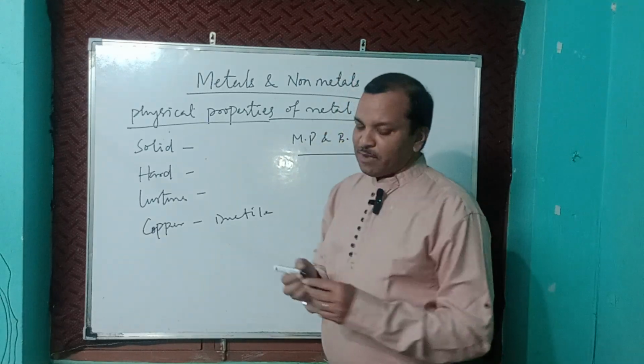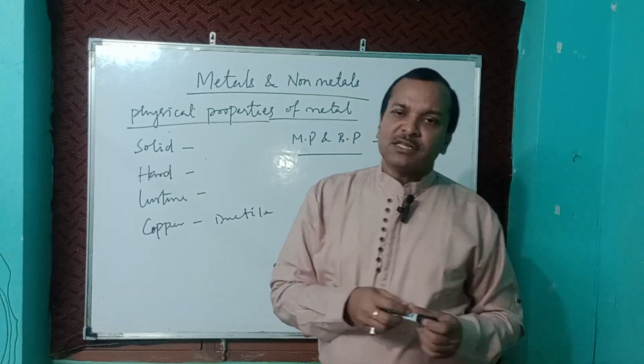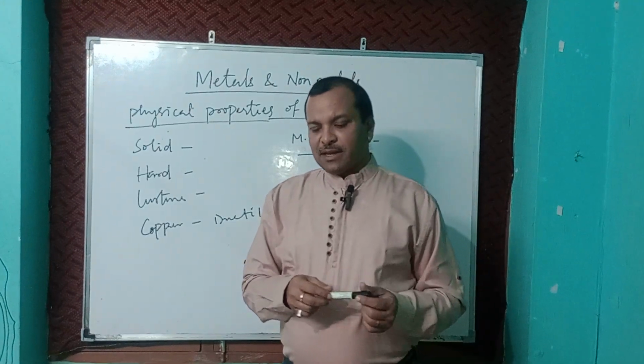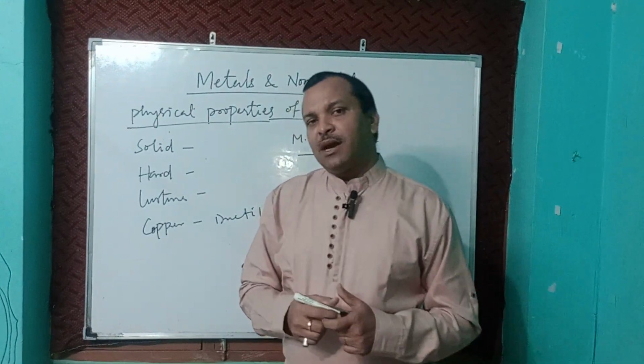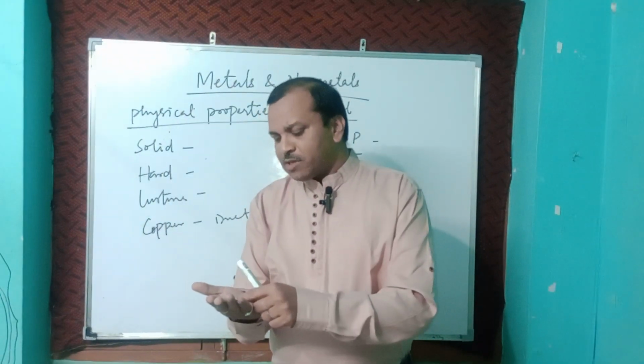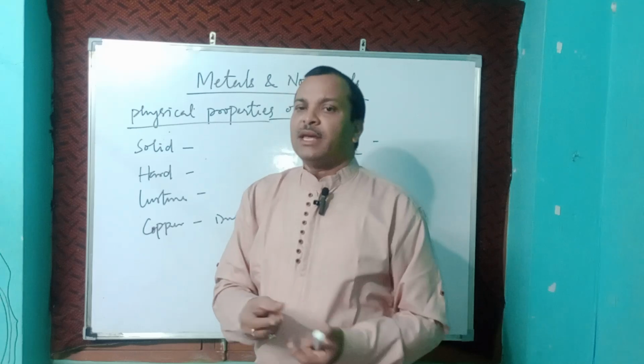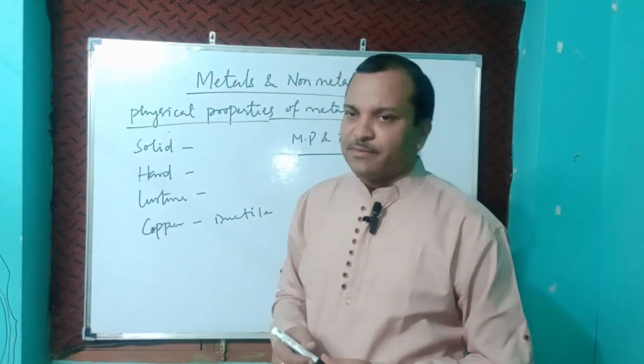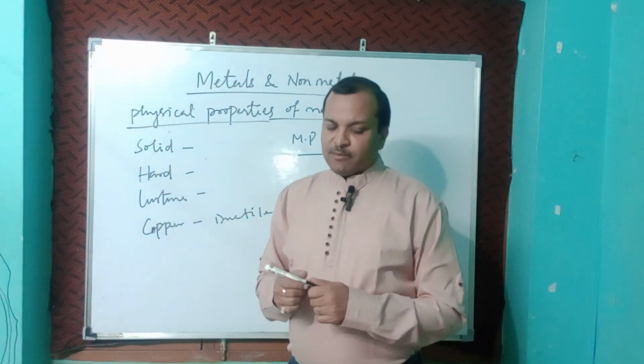Metals have high melting points and boiling points. There are some exceptions. Gallium and cesium have very low melting points and boiling points. If we take gallium or cesium on our palm, they can melt very easily. So they have low melting and boiling points.